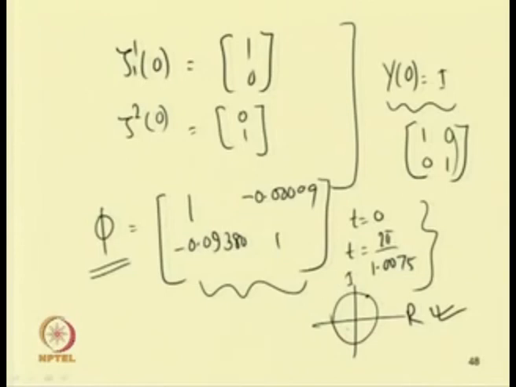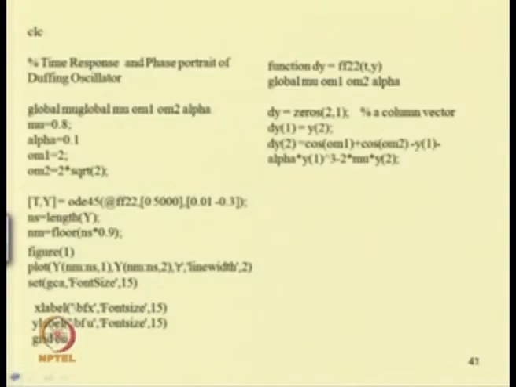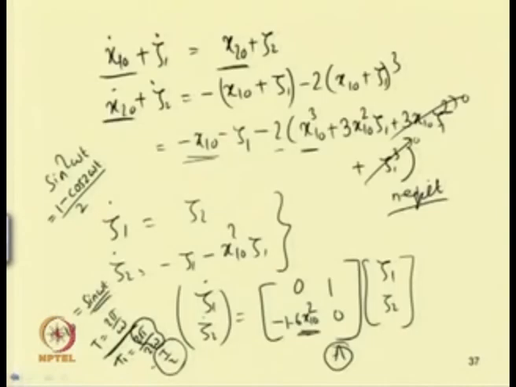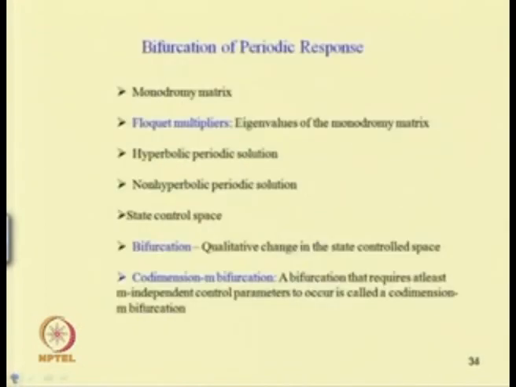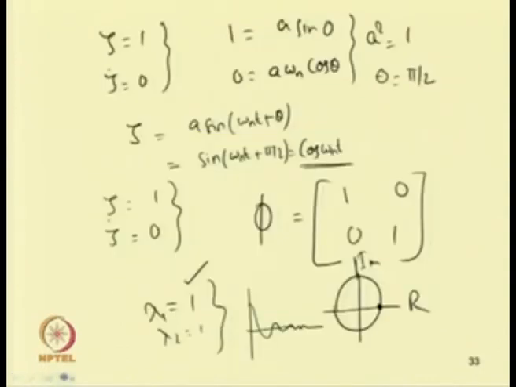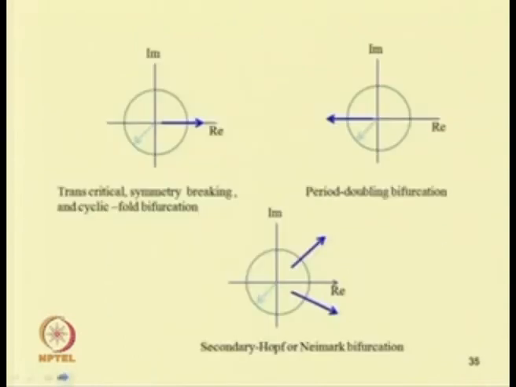Now we will see how to study the bifurcation of the system. Similar to the bifurcation of the system we studied in the case of the fixed point system, in the case of the periodic system also we have different types of bifurcations. These bifurcations can be transcritical, symmetry breaking and cyclic fold bifurcation, or period doubling bifurcation, or secondary Hopf or Neimark bifurcation.